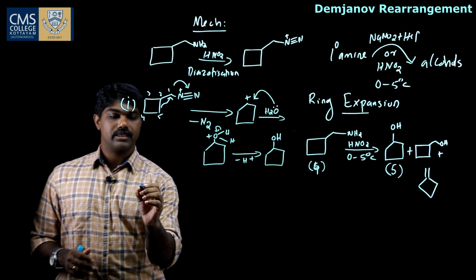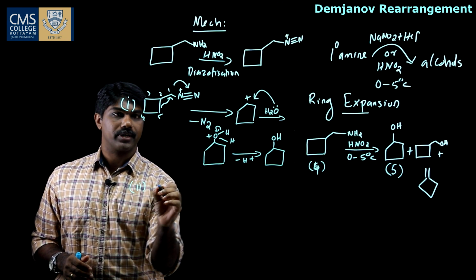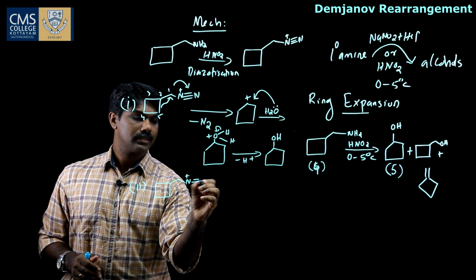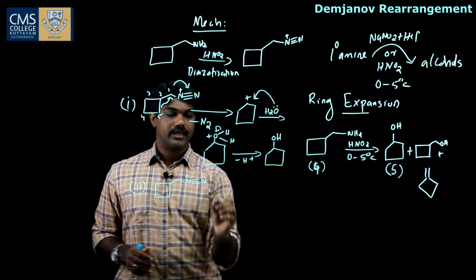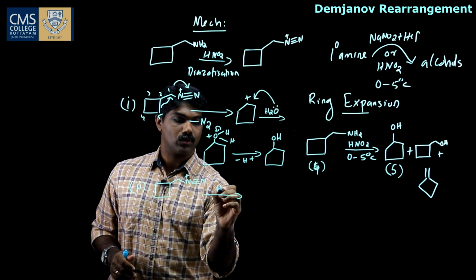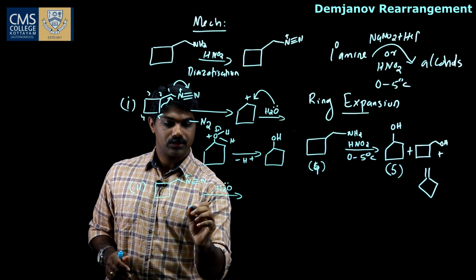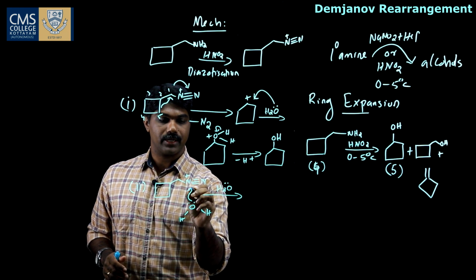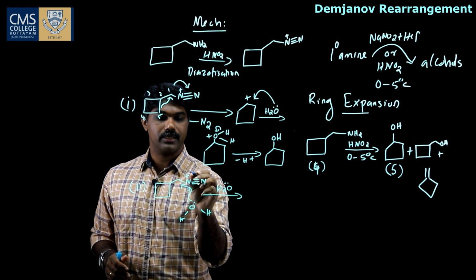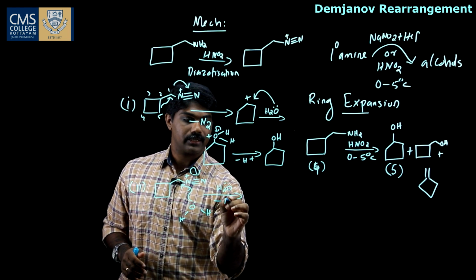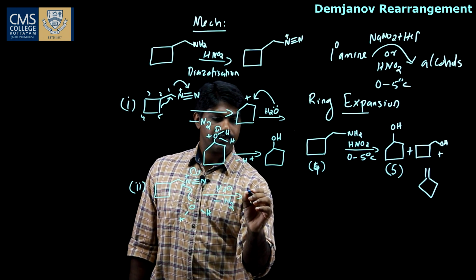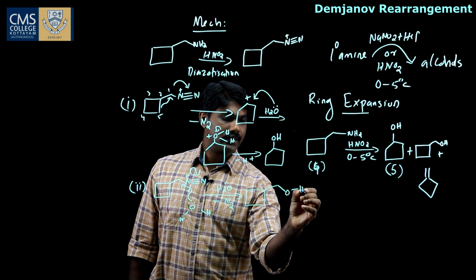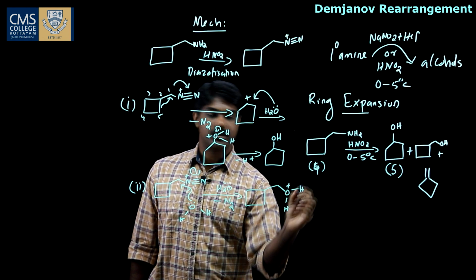So let us see the formation of the second product. Again the same diazonium salt, okay, reacts with the water molecule H2O. So OH, so this lone pair attacks here, and the nitrogen gas gets eliminated, and we get oxygen H and a positive charge.